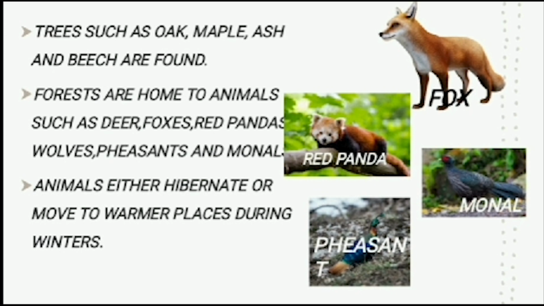Here we can see trees like oak, maple, ash and beech. Next we can see animals like deer, foxes, red pandas, wolves, pigeons and monals. Here animals either hibernate or move to warmer places during the winters. These forests are home to animals.